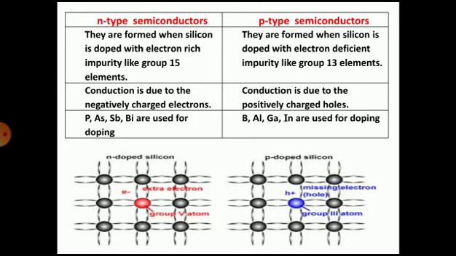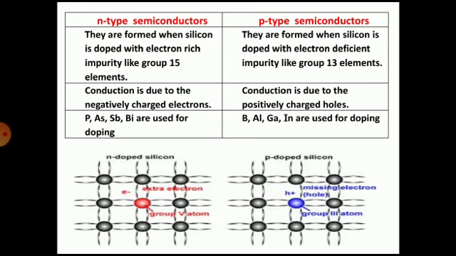Students, in today's class, we are going to learn about the n-type semiconductor and p-type semiconductor. N-type semiconductors are those semiconductors which are doped with suitable elements of higher valency. Example, silicon doped with phosphorus, arsenic and antimony.